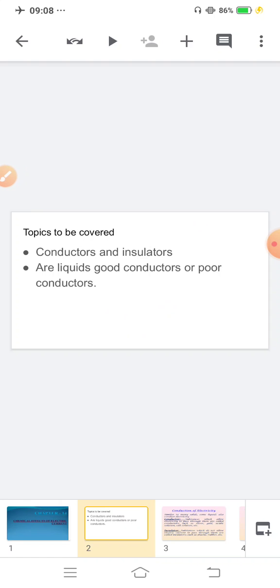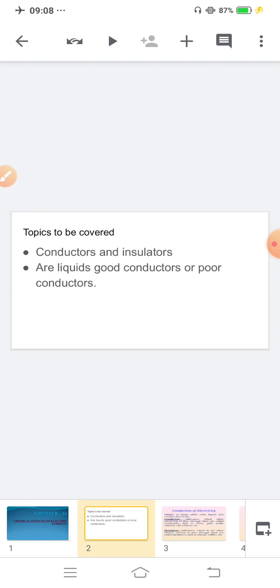You must have seen the pins of an electric plug. They are made of a metal. Wires are also made of a metal. Have you ever thought about why they are made of a material like metal?